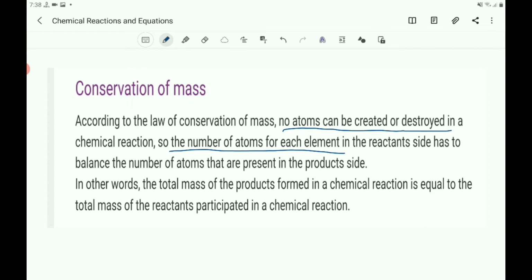In other words, the total mass of the products formed in a chemical reaction is equal to the total mass of the reactants participating in the chemical reaction. That is the conservation of mass. Mass can neither be created nor destroyed. Atoms can neither be created nor destroyed. That is the law of conservation of mass. According to that, we have to balance the chemical equation.